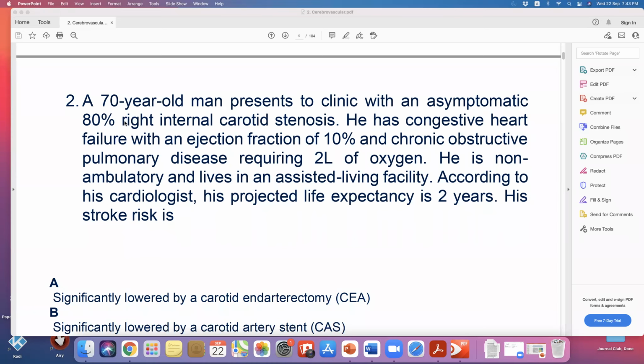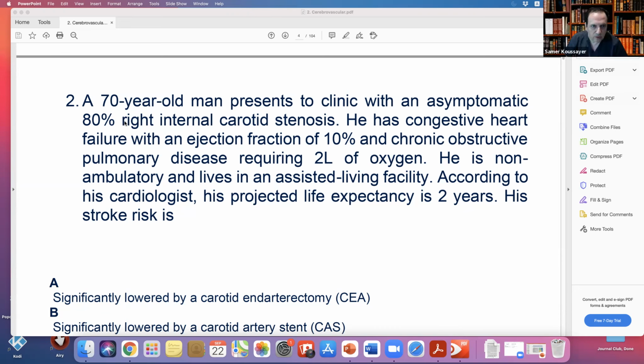According to his cardiologist, his predicted life expectancy is 2 years. His stroke risk is...